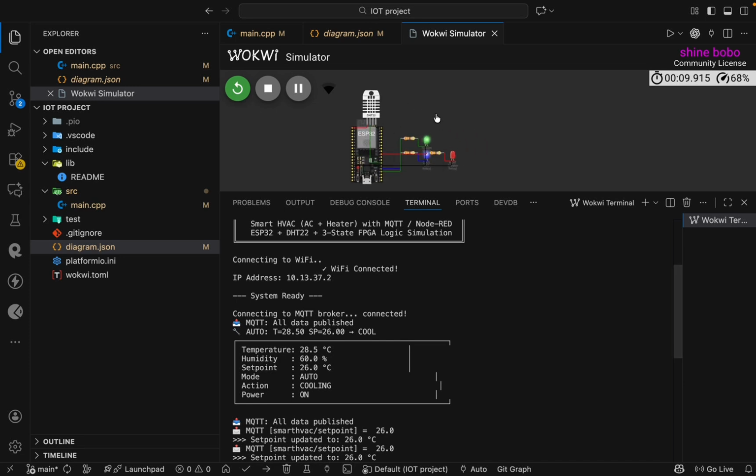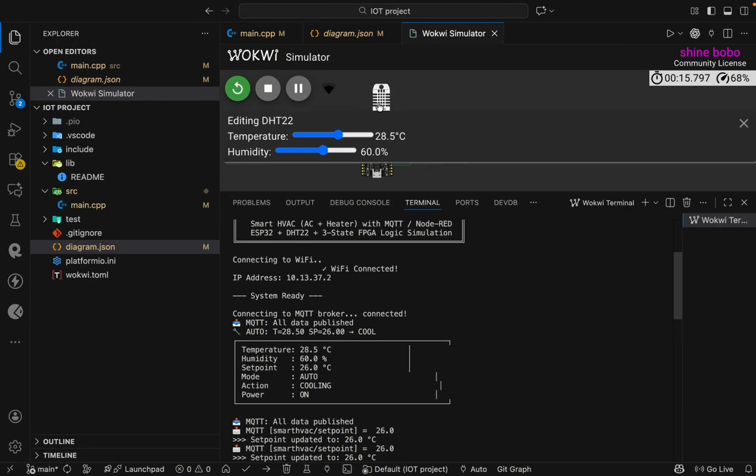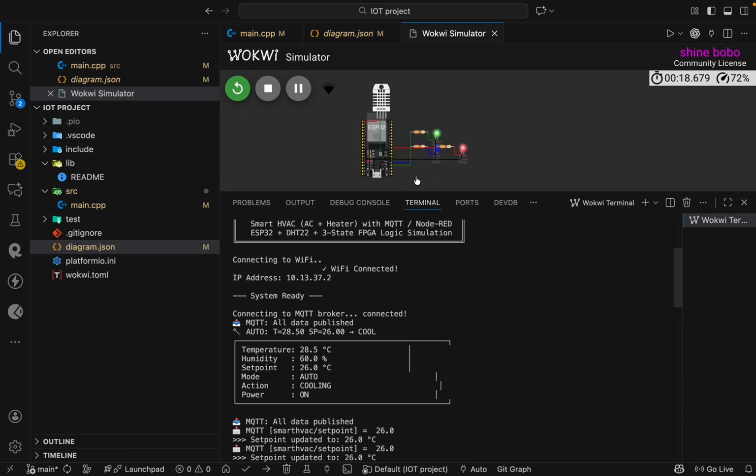Now when we look at it, our temperature is 28.5 degrees and the set point is 26 degrees, so the cooler will be on. If we change the temperature to 18 degrees, it's less than our set point, so the cooler will be off and the heater will be on.